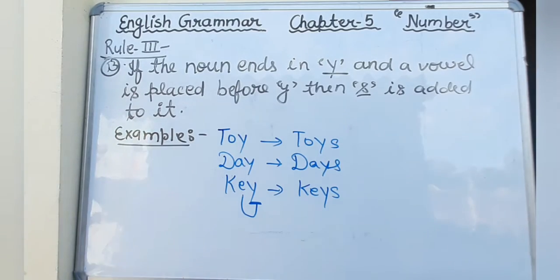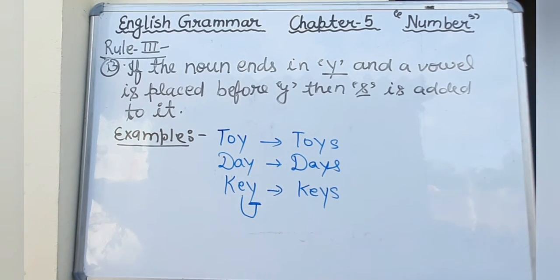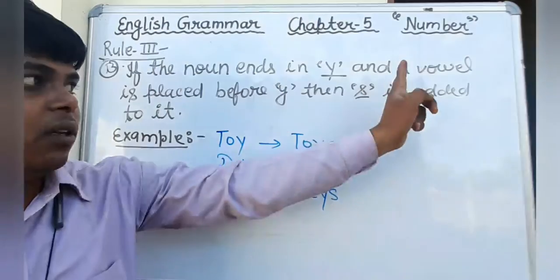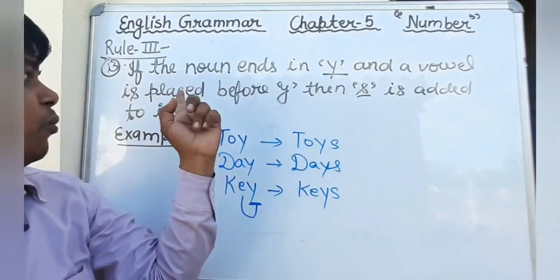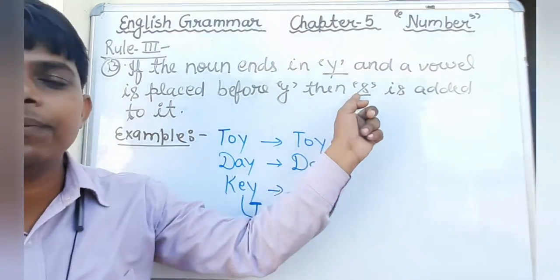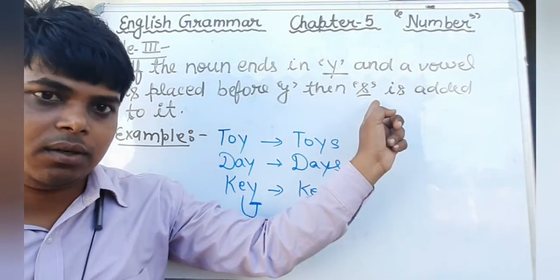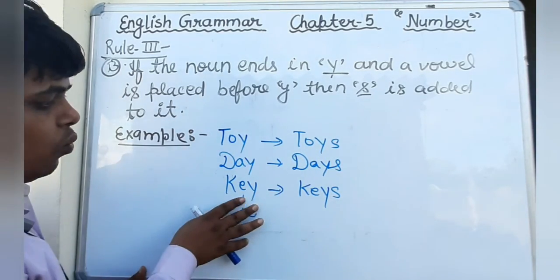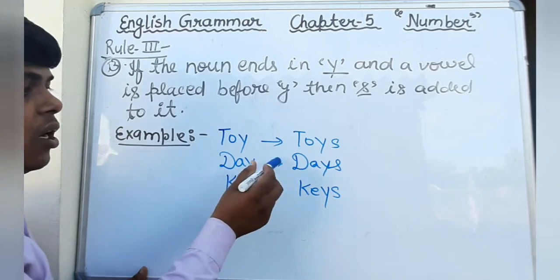Okay, students. So just keep in your mind, if any noun ends in Y and a vowel is placed before Y, then we will add S to make plural. Okay, we can see examples. Day, days.